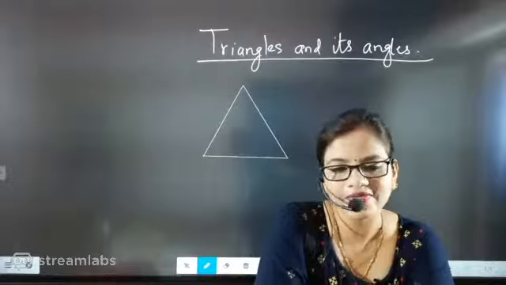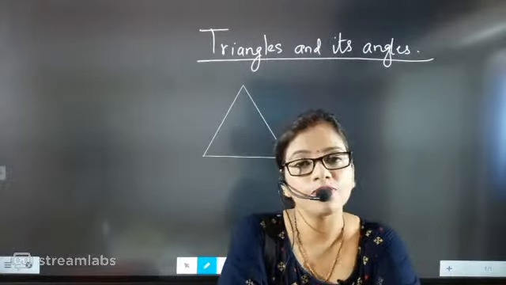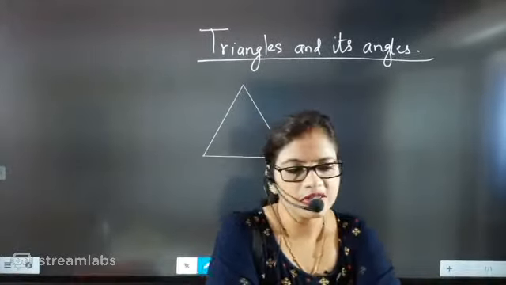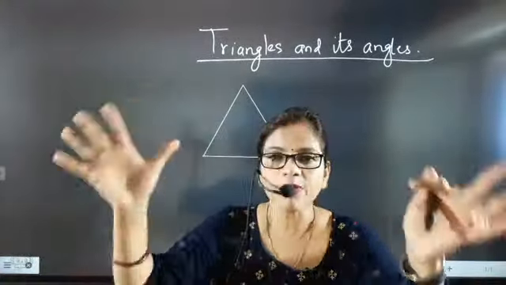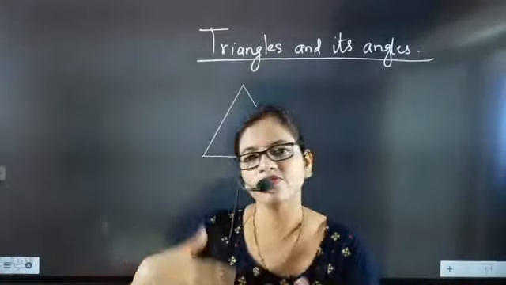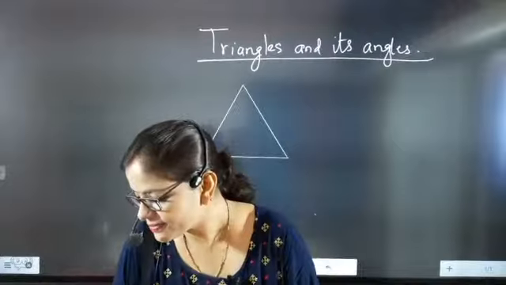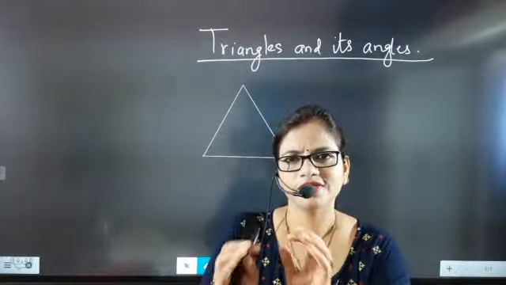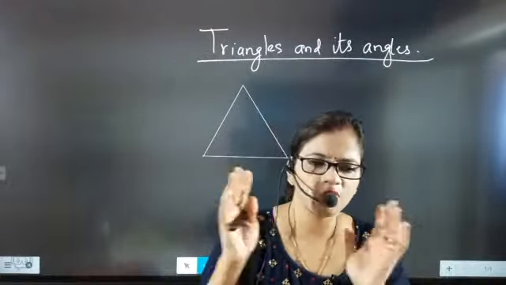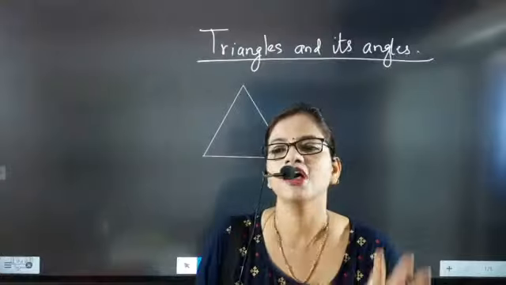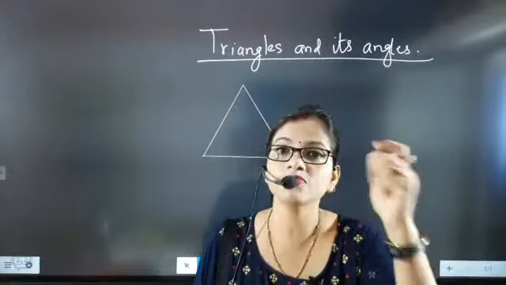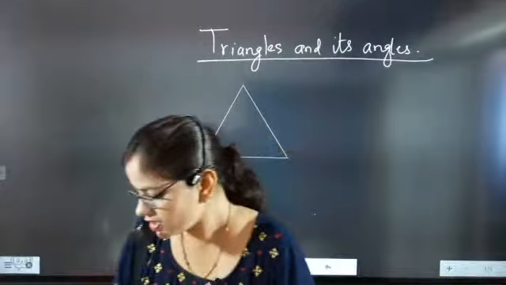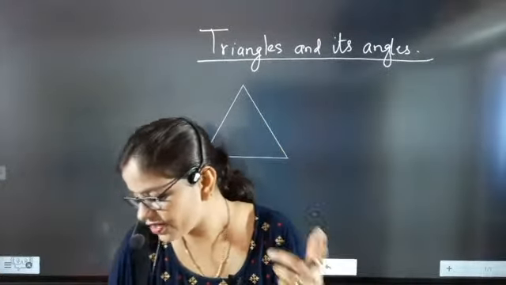Now you have to do one thing. Type how many triangles you remember till now. How many triangles are there? Just talk about this. Now it's your field. Think about it, then we will discuss those types of triangles first. Okay, ready children? Now type as fast as possible what you feel about types of triangles, beta, because how much your brain will function, how much you will think, that much you will learn. So think about different types of triangles.